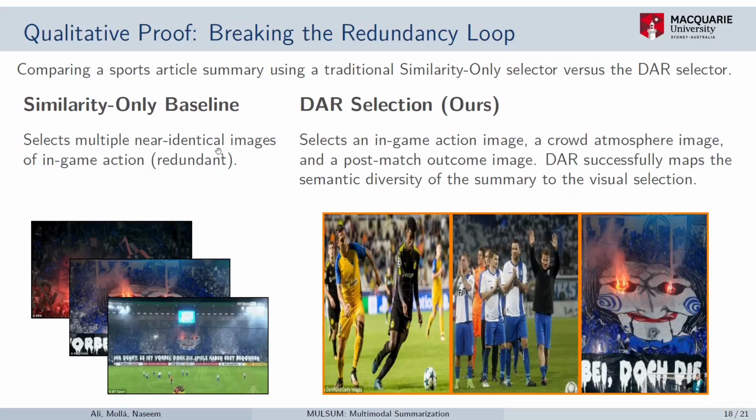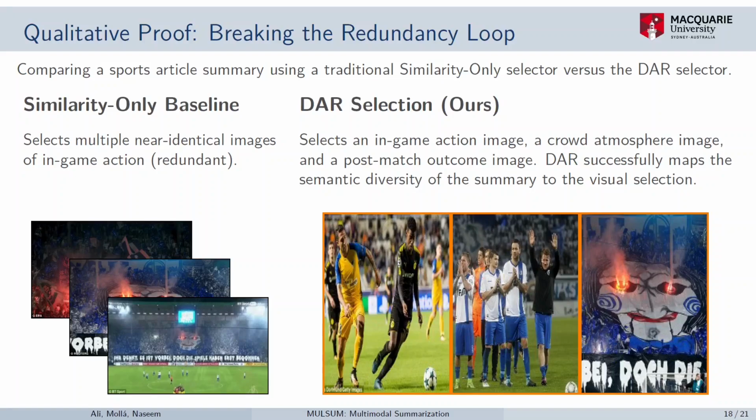Based on the similarity based selection, all the images are basically the same and look like the wider shot of the stadium itself, whereas with our DAR based selection, one image represents the in-game action, the second image shows the crowd atmosphere, and the last image shows the post-match outcome.